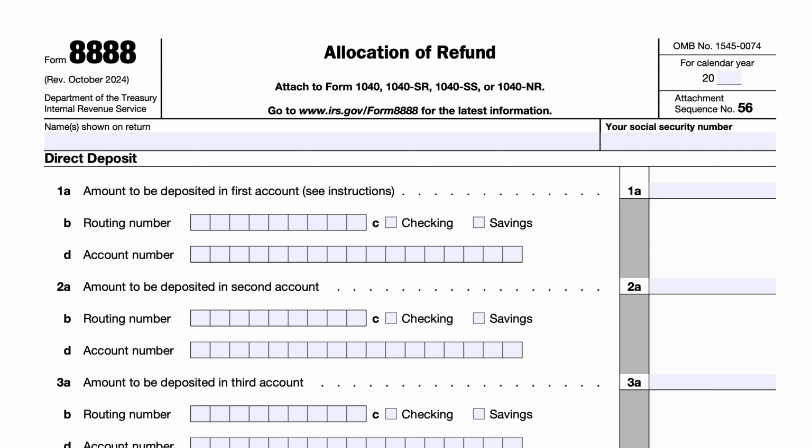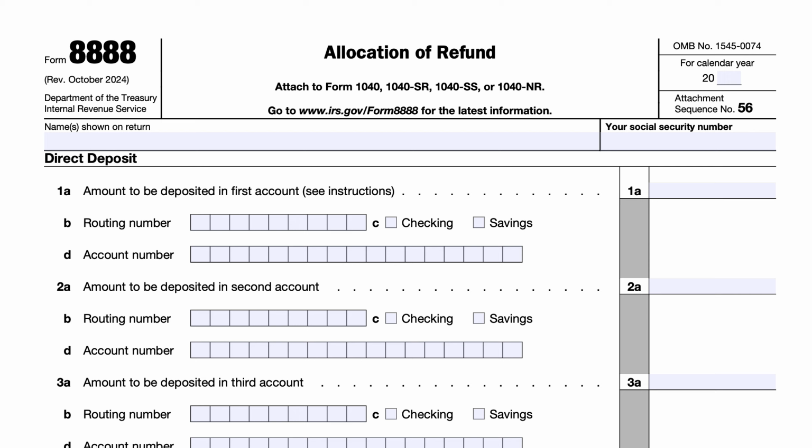You used to be able to use IRS Form 8888 to allocate part or all of your refund, up to $5,000 per year, towards the purchase of Series I bonds through the Treasury Department. This was a commission-free, fee-free program that allowed taxpayers to purchase Treasury bonds simply by selecting a dollar amount on their tax form and then setting up a Treasury Direct account with the Department of the Treasury.